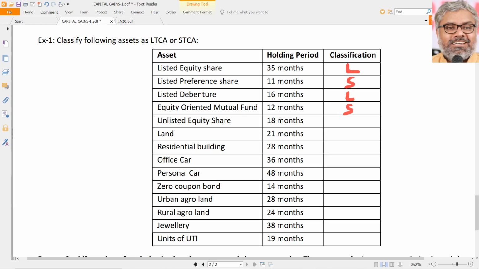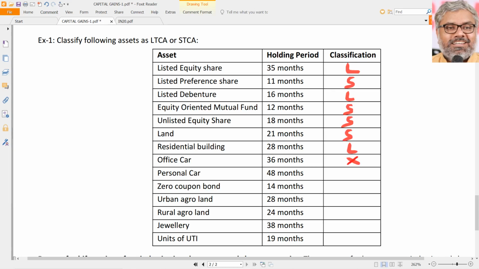Unlisted equity share, 18 months. That is short term because it is not held for 24 months. Now the category has changed. Unlisted equity shares, the category is the 24 months category. So if it is held for less than 24 months, it is automatically a short-term capital asset. Land also, less than 24 months, short-term capital asset. Residential building, more than 24 months, long-term capital asset.